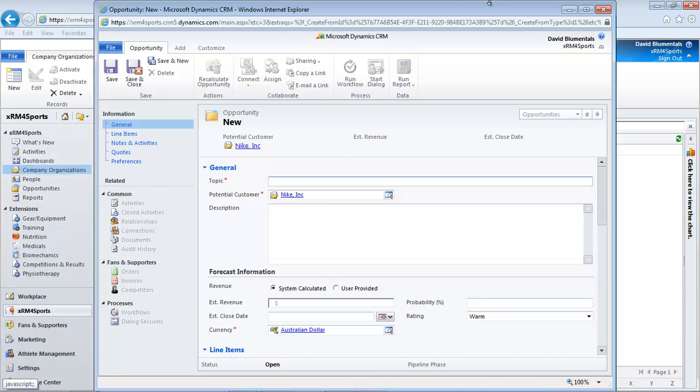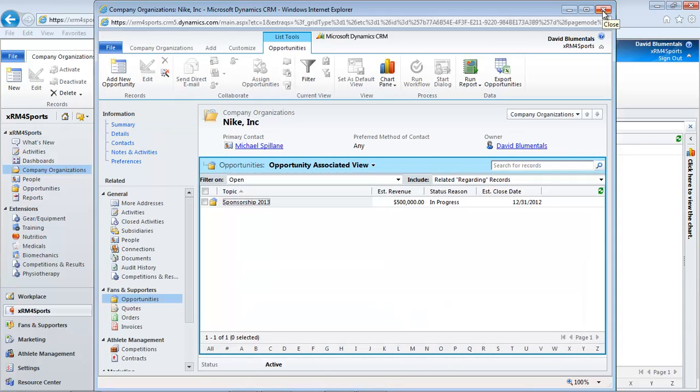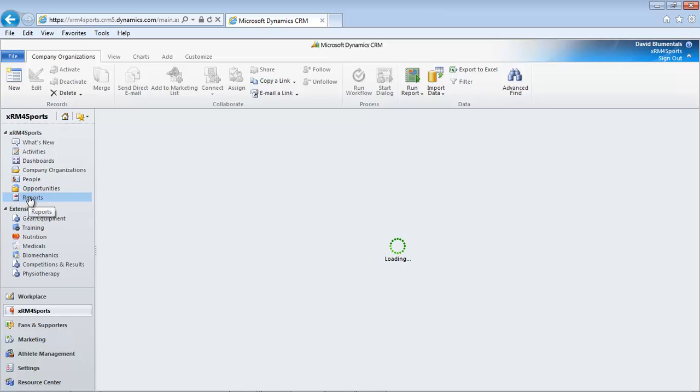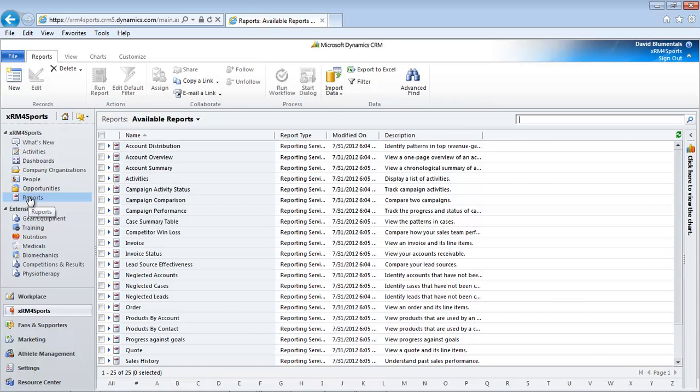When we want to analyse data or view a report in xRM, there are several ways to view the relevant data. We can run a default report, or we can click Run Report at the top of the screen and select. We can also create our own reports using the report wizard.